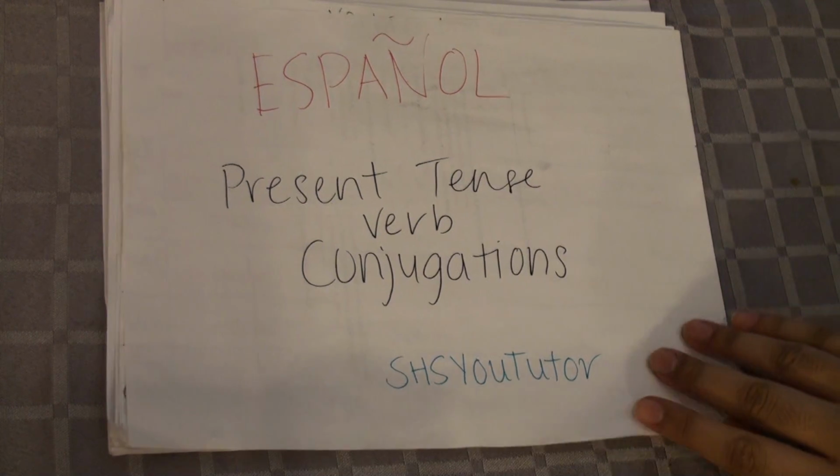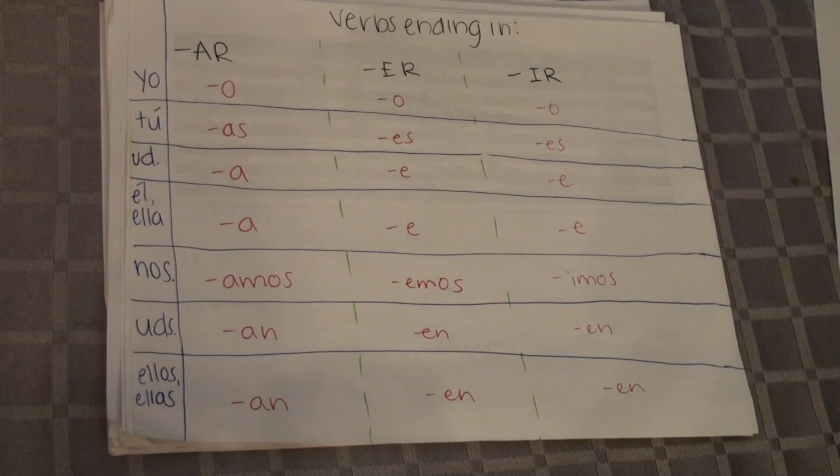Now, the best way to approach verb conjugations in Spanish, or in any language, is basically to practice them over and over again. So, let's start. This chart I find is really useful in making sure that I can remember and sort out all the different conjugations for the ER, the AR, and the IR verbs. So basically, here are the conjugations.